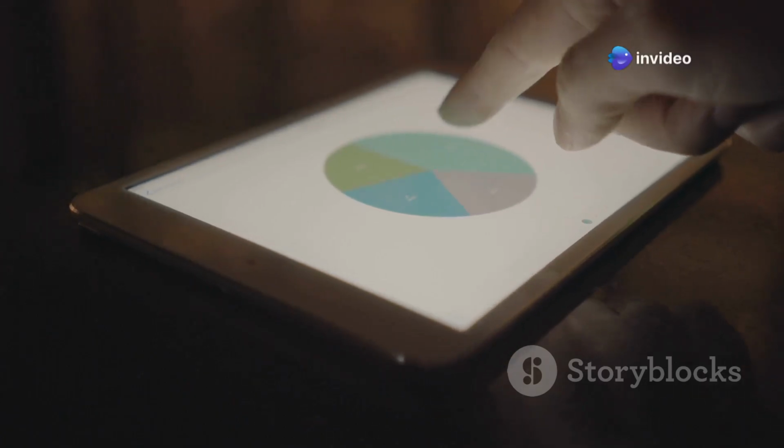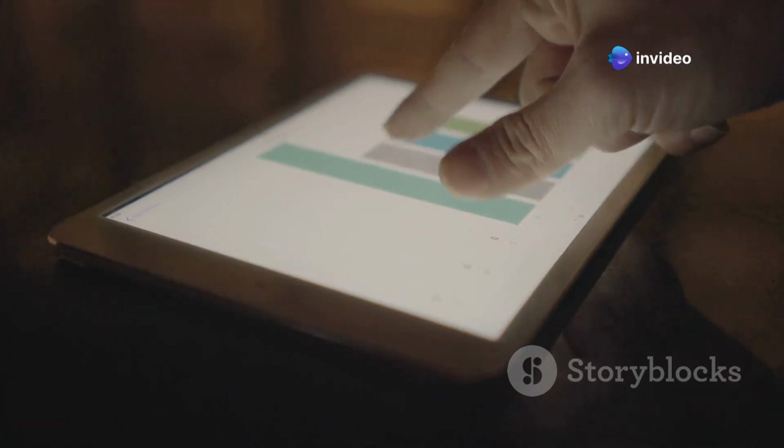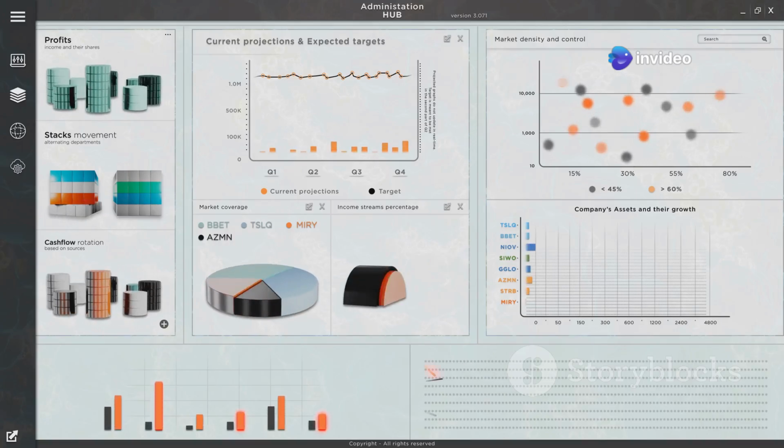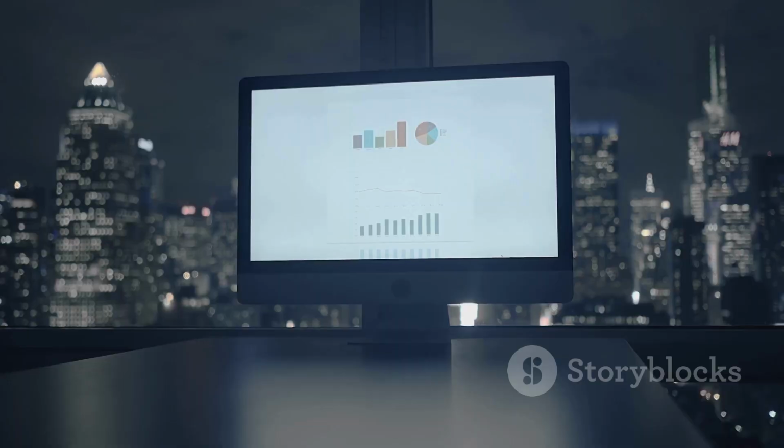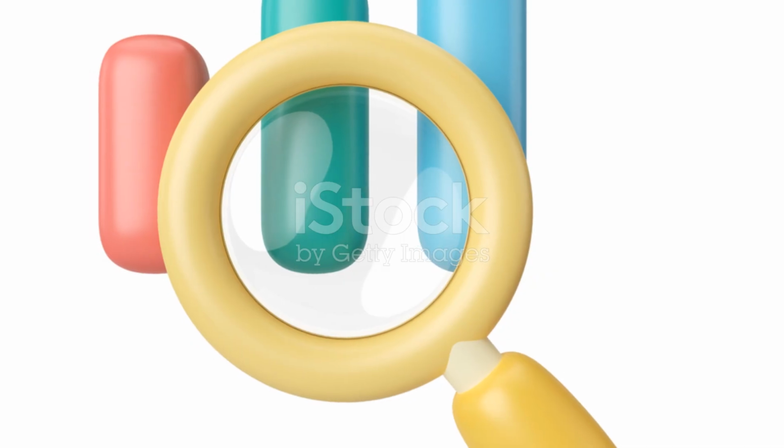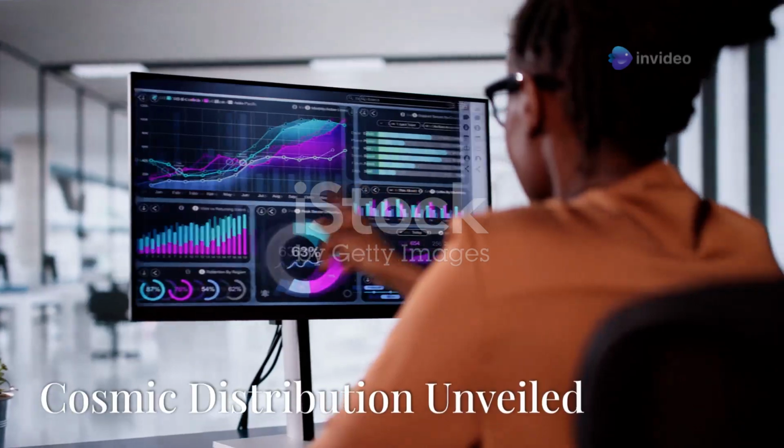Tree maps are particularly useful for understanding hierarchical data. Imagine analyzing a company's sales figures. A tree map can instantly show you which product categories, and even which individual products, contribute the most to overall revenue.